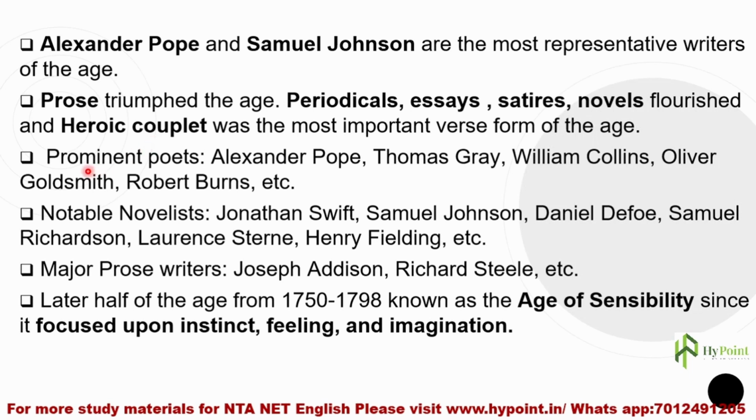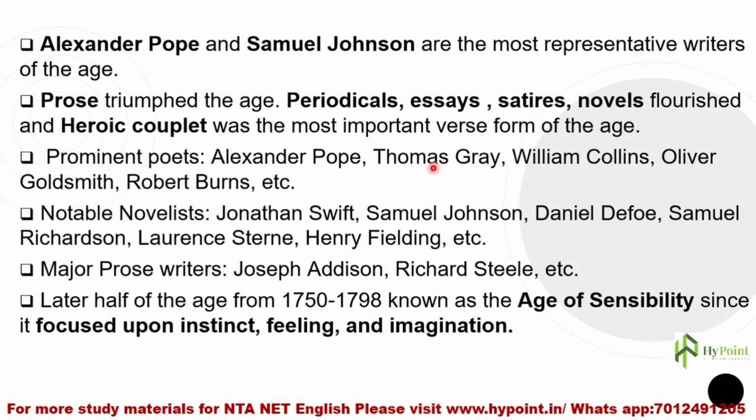Now let's see some of the prominent poets. Who were the prominent poets of the age? Alexander Pope, like I said, MacFlecknoe, and many other poems and satires in the form of poetry also we could see. Then Thomas Gray.